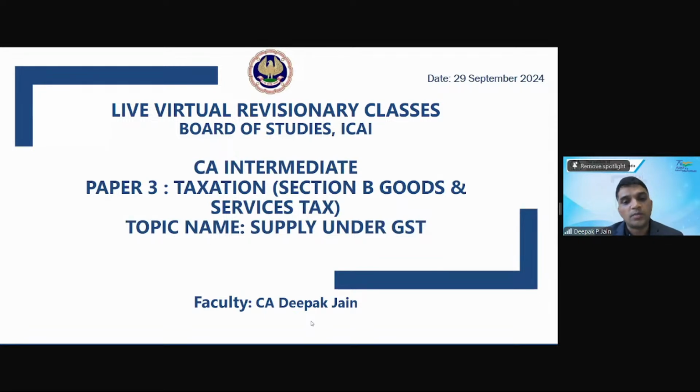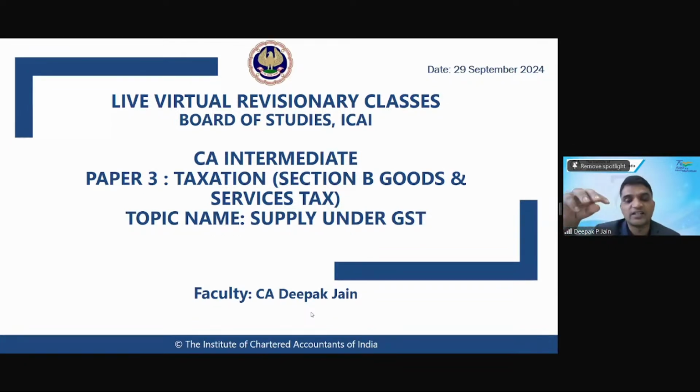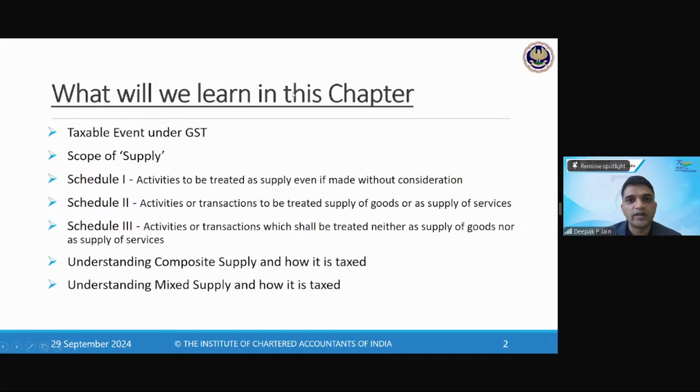And then probably during the course of discussion, you will have some queries, because when we read through the subject, we get a lot of questions. So we will get into the chapter, we'll understand supply, we'll understand everything. So basically, what are we trying to cover today? What is the taxable event under GST? What is the scope of supply?